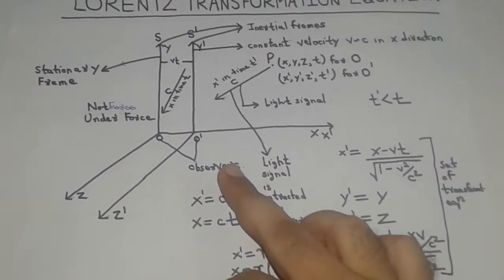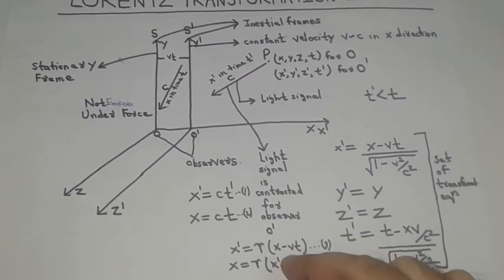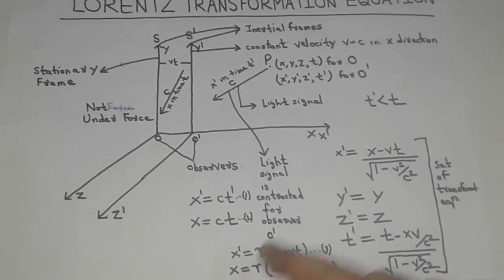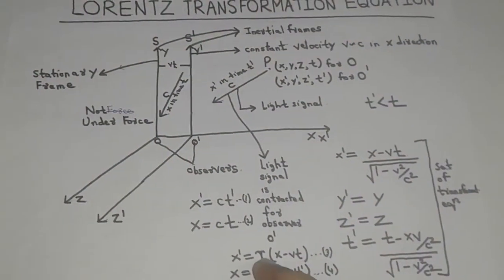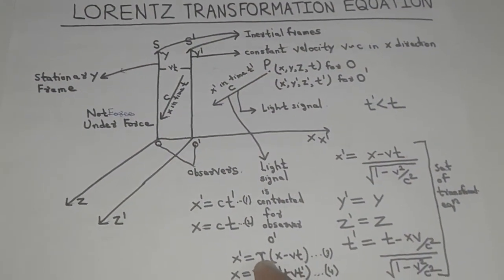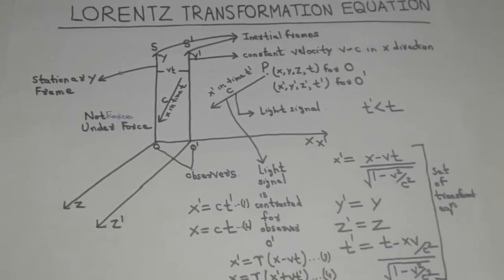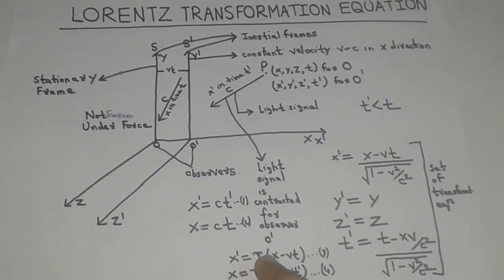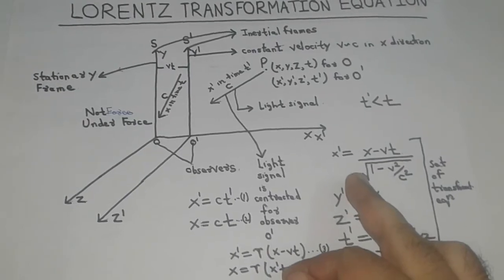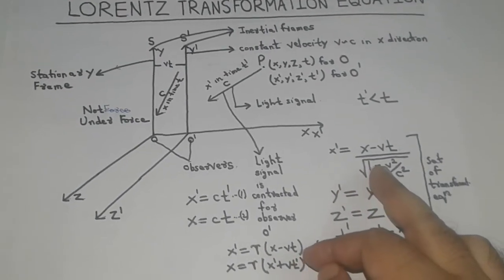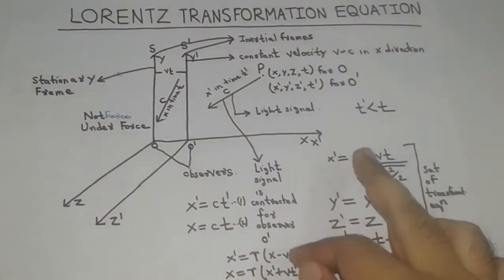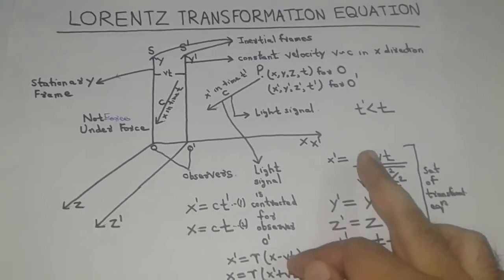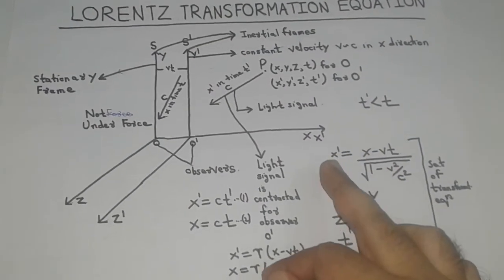We will solve these four equations to get the value of gamma, which is the reciprocal of the contraction factor and is greater than 1. The value of gamma works out to be 1 upon under root 1 minus v square by c square. So we get the transformation equations.